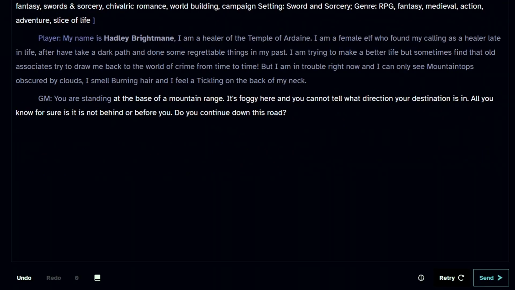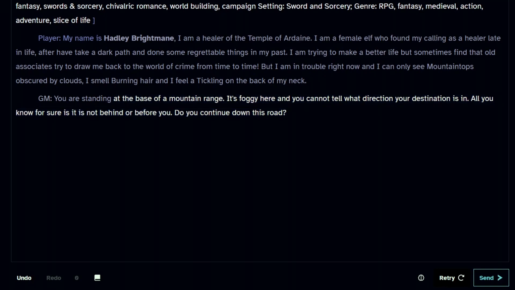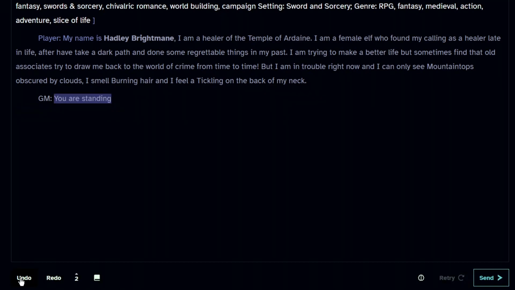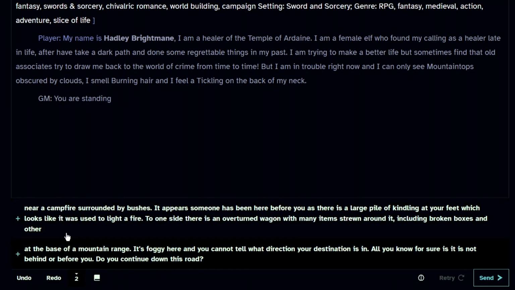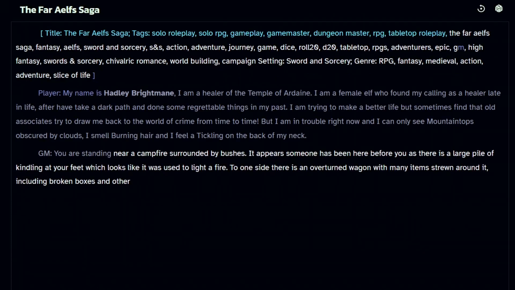If the GM gives you something that you don't like, just click retry. It'll show you the amount of content that is going to be replaced. But if you change your mind and want to go back, just hit the undo button. That will show you all of the recent generations that you have done with the retry button, and you can pick something else.